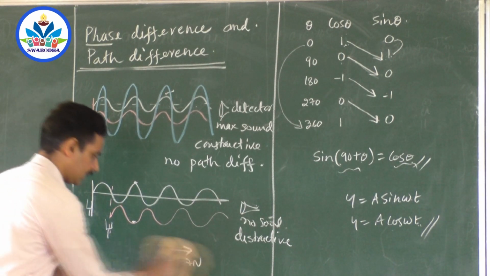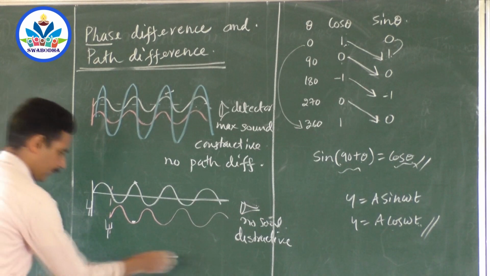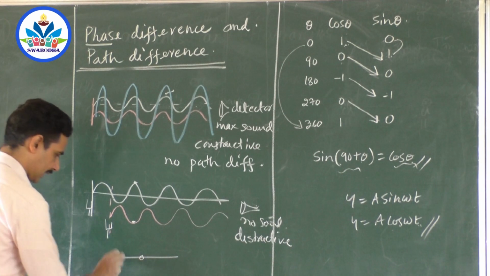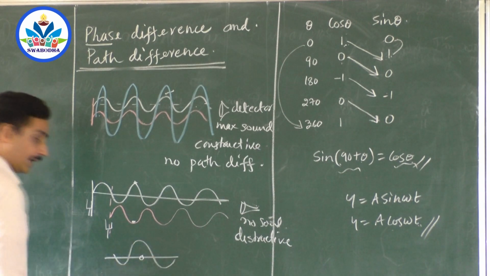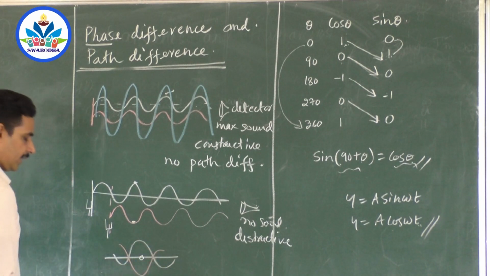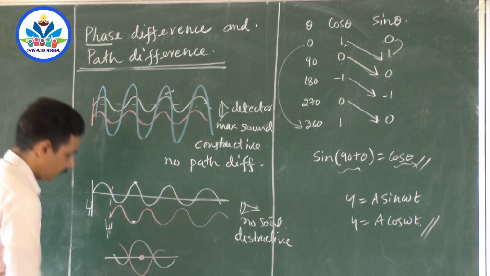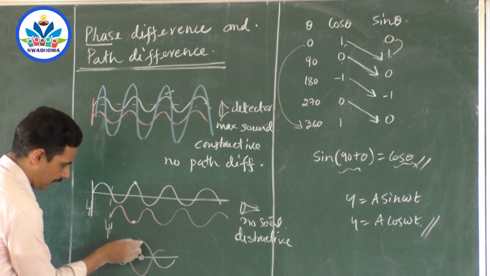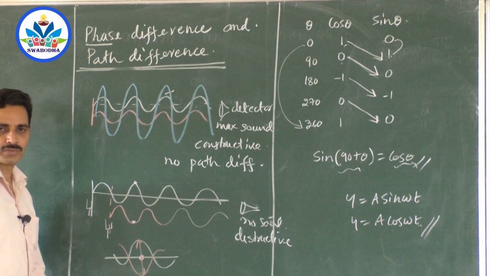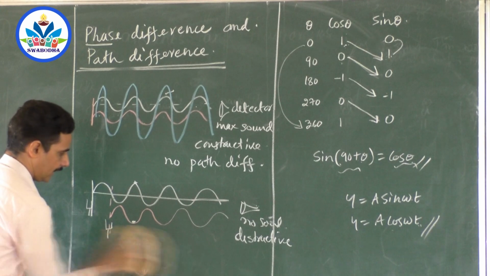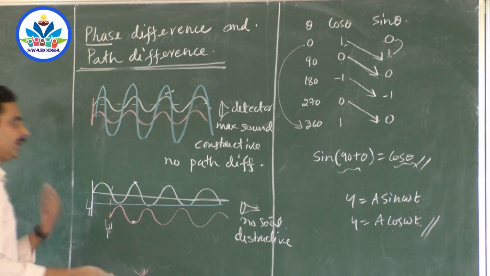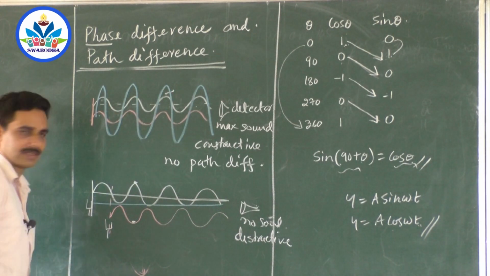So if these molecules, suppose in a water ripple, one wave moves and it produces crest, say, like this. And simultaneously, another wave comes and it produces trough. What is the condition of this molecule? Whether it has to listen to the first one and go up, and whether it has to listen to the second one and come down. It doesn't vibrate. Net force is 0. So it will not vibrate at all. So you will have a resultant wave of 0 amplitude, no wave at all. No vibration at all. This is called destructive interference.